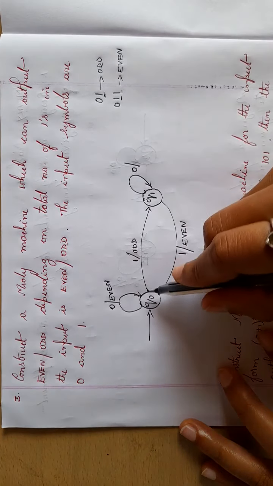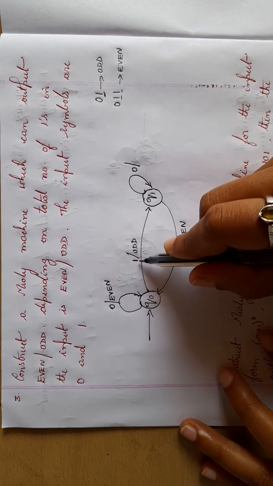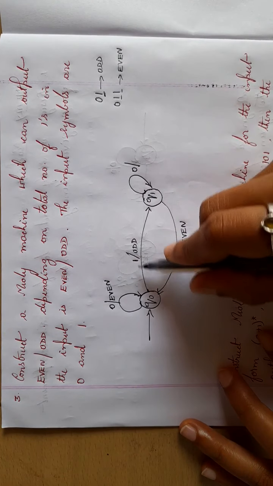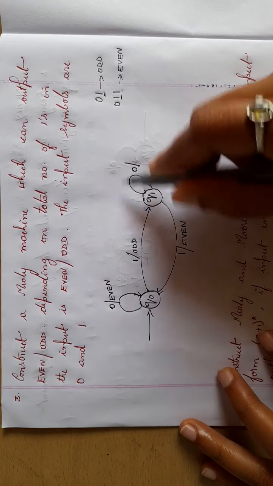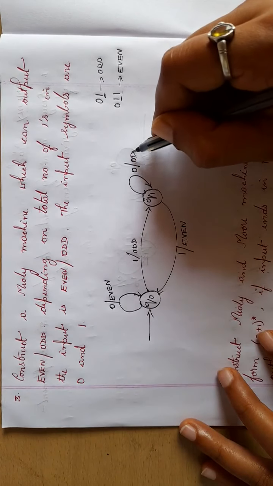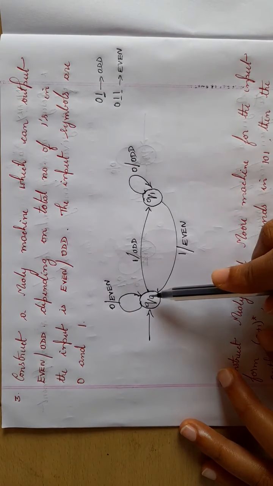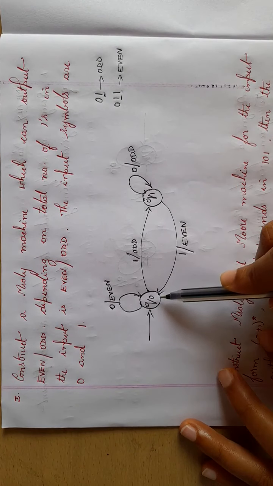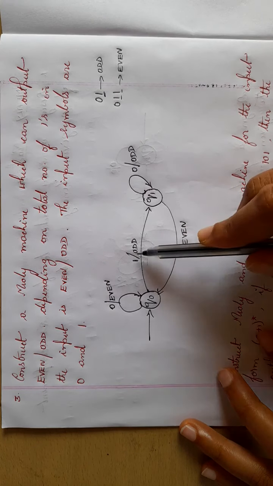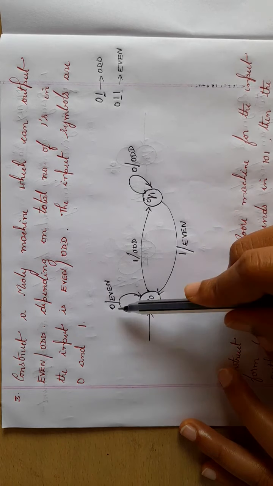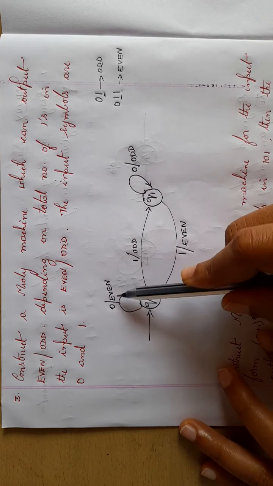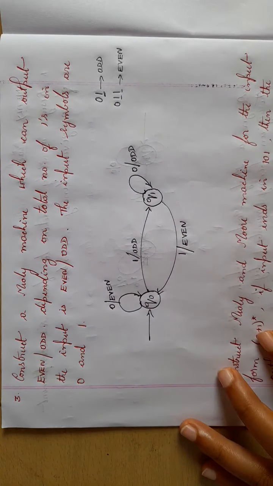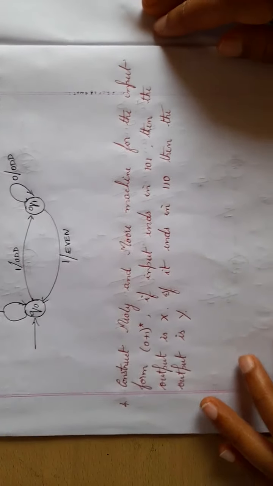From Q1, 1 is done, and then 0. You have read 1, so it is odd. So 1 and then any number of zeros, it will be odd itself. After reading the second 1, it is an even number of ones. That is why no matter how many zeros you have, it is even. Okay, so the Mealy machine is done.